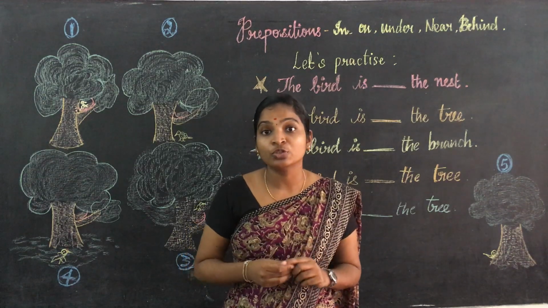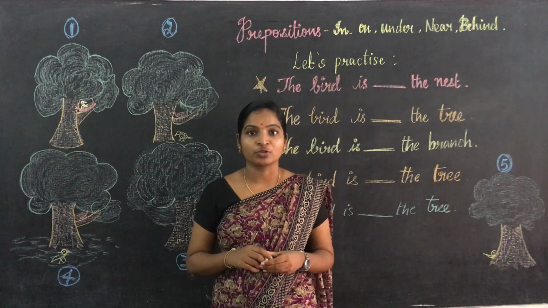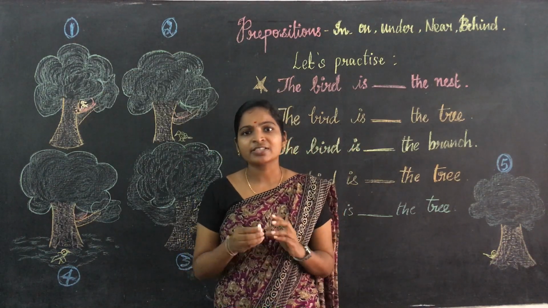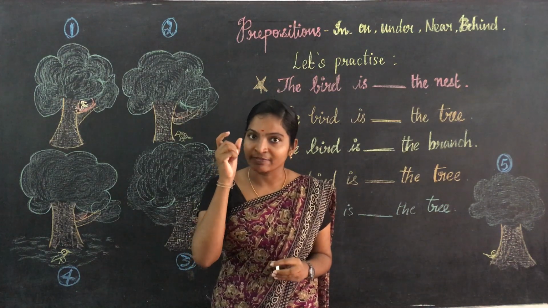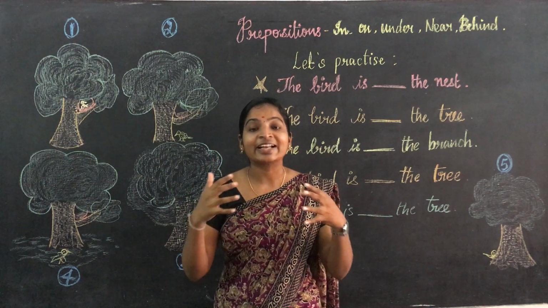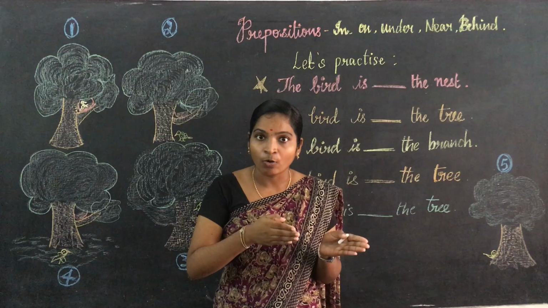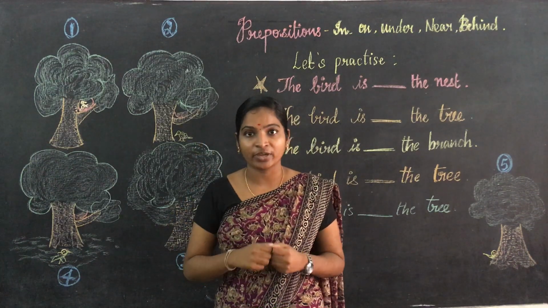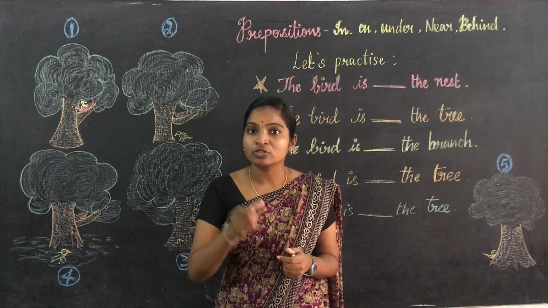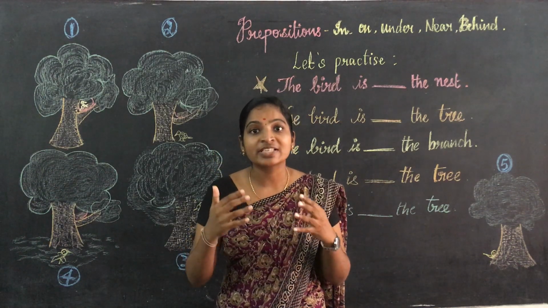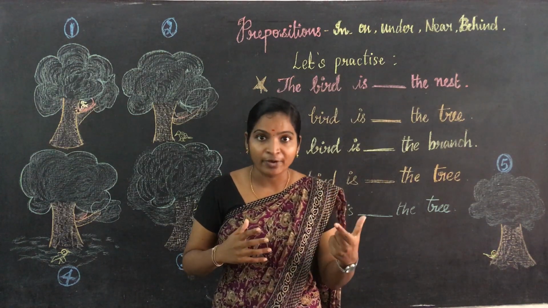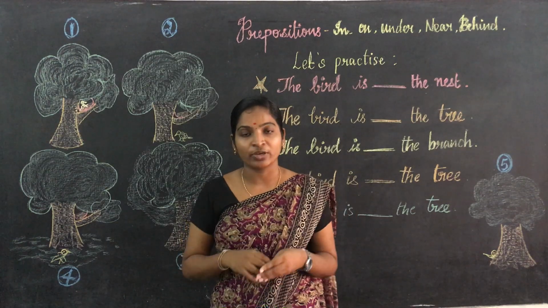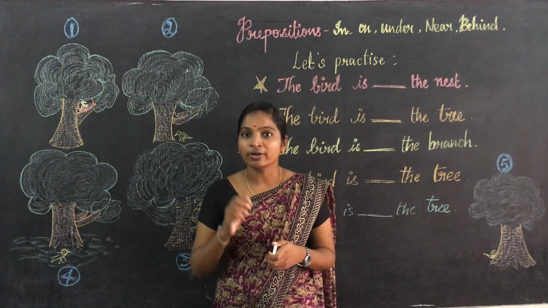Before that, we have to know the definition of preposition. You just listen carefully and open your ears. Preposition is a word which shows the relationship between a noun or a pronoun or some other word in a sentence. Again, I am repeating. Preposition is a word which shows the relationship between a noun or a pronoun or some other word in a sentence. That is the definition of preposition.